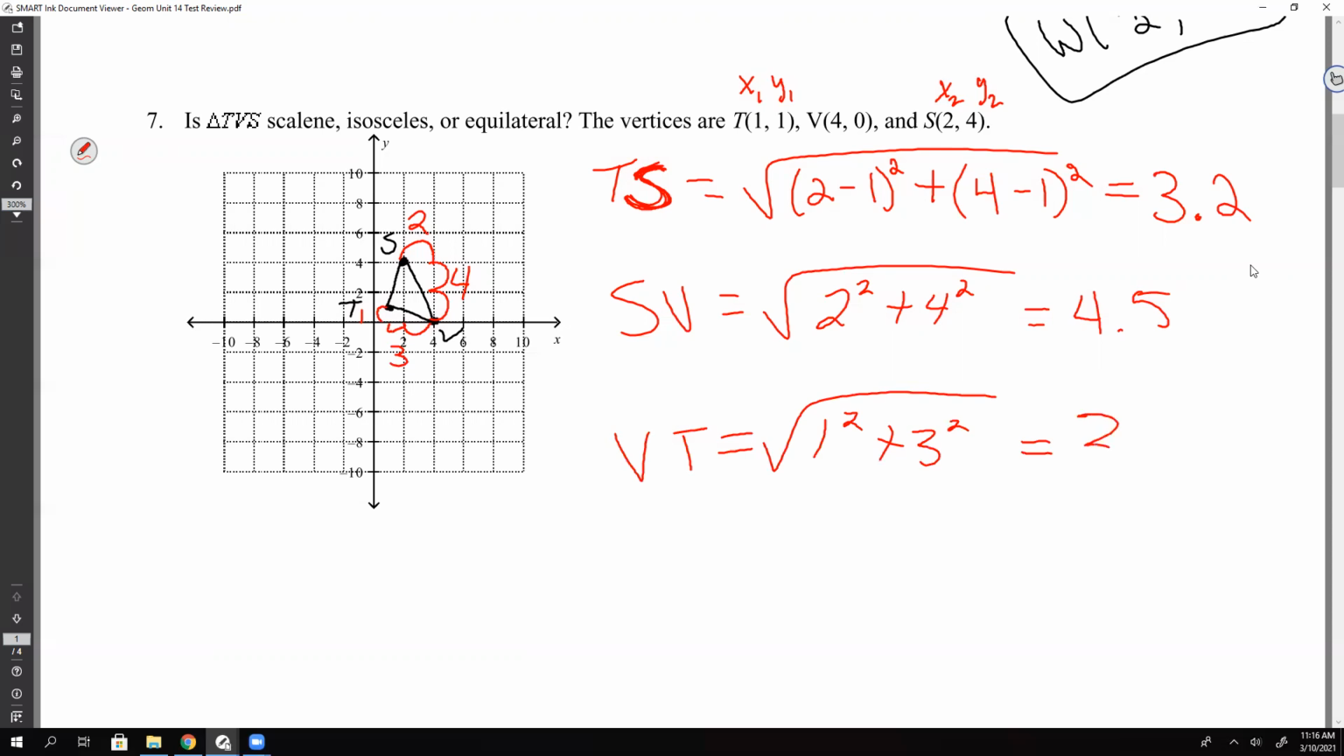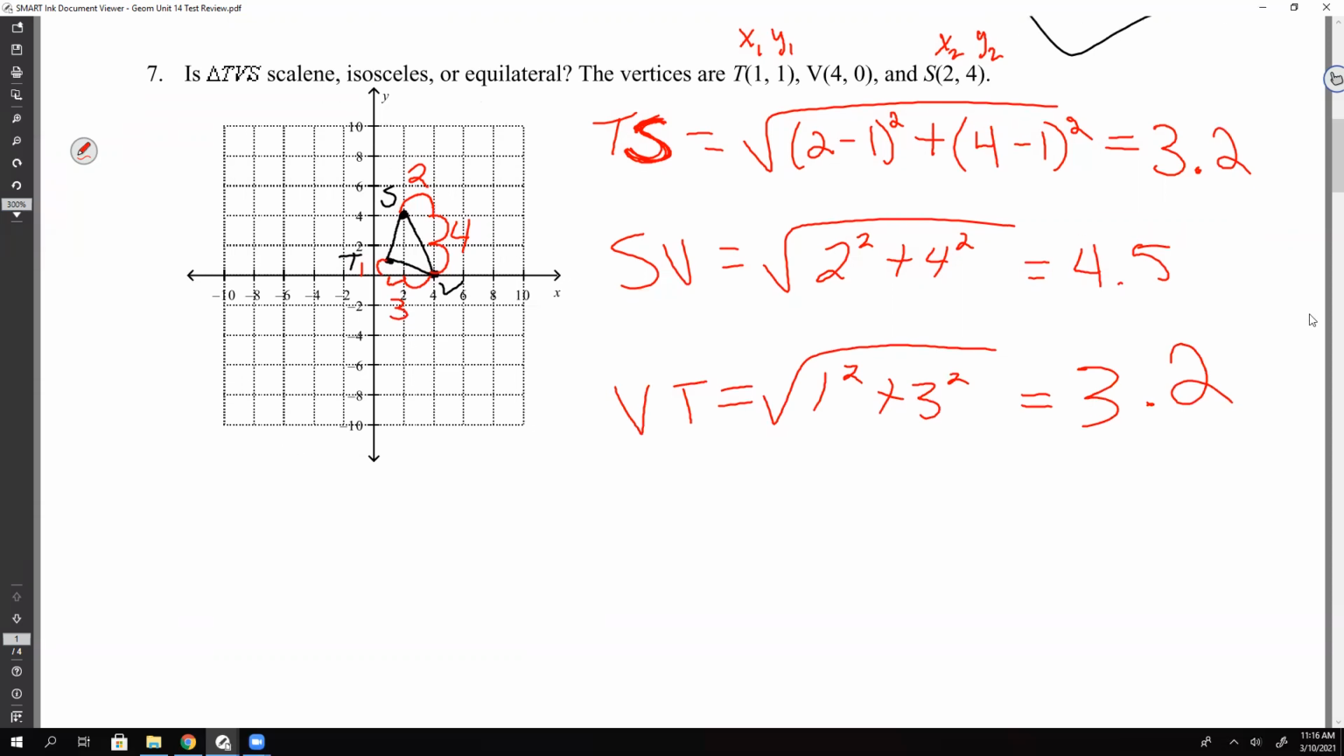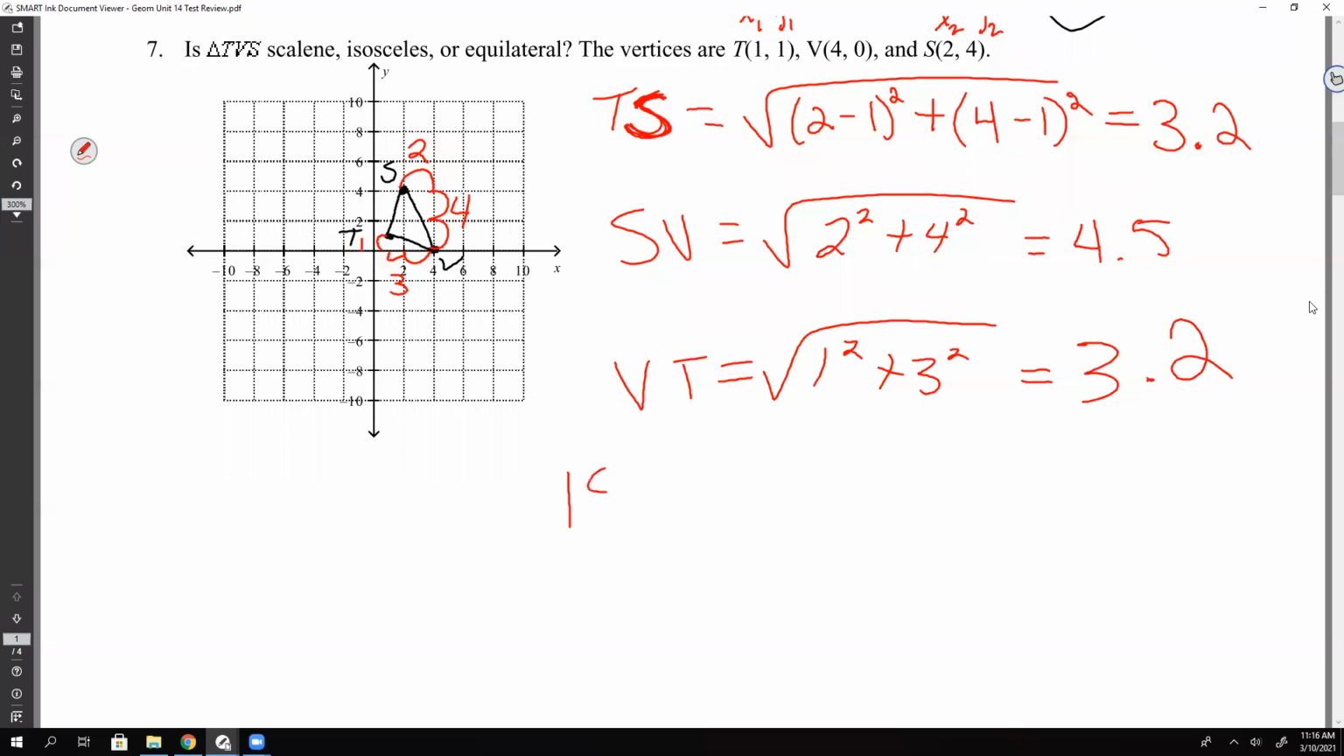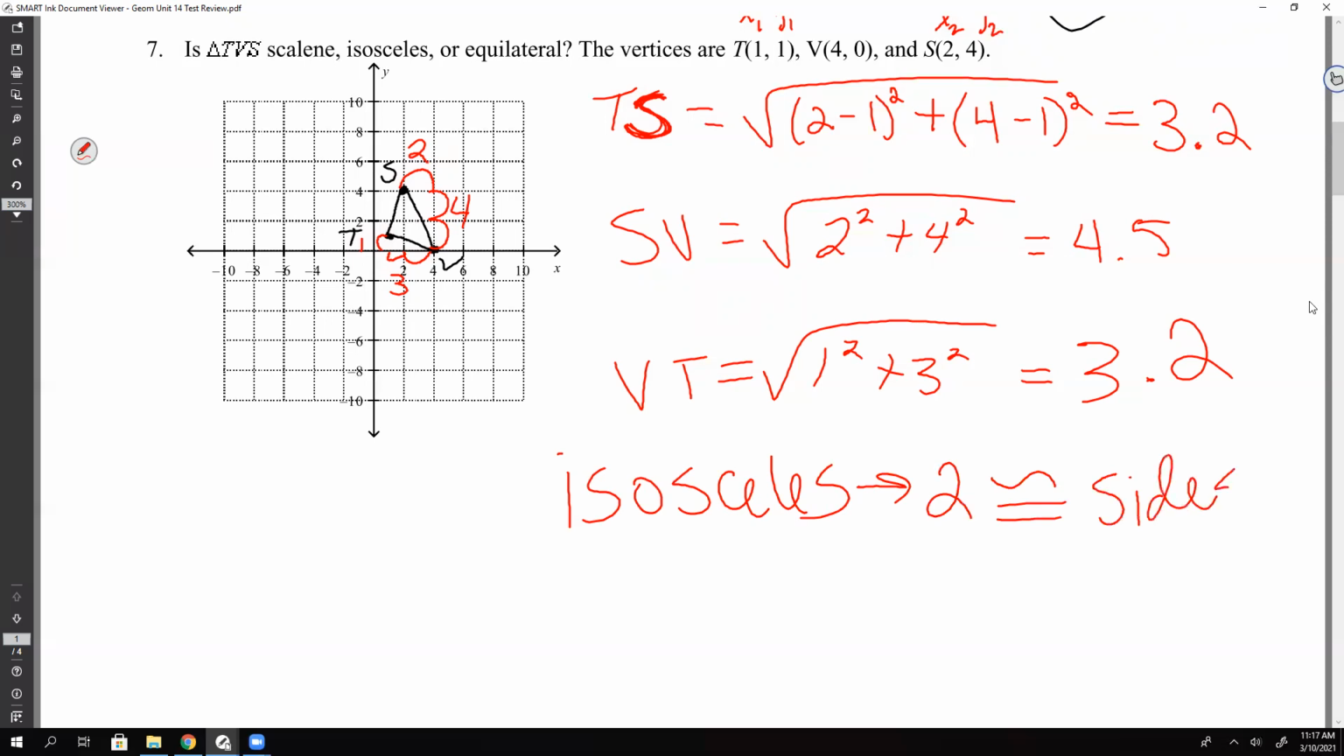Right? So it's 3.2. So what kind of triangle do we have? Isosceles. And let's put the reason down. So 2 congruent sides. Very good. So in case they ask you to explain, right? So 2 sides were congruent.